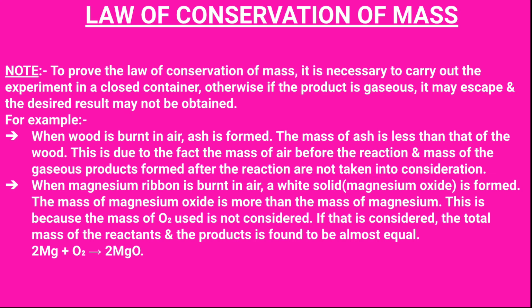The air which was there when the wood was a reactant was not considered, and when the ash is formed, some gaseous products also come out, so that mass is also not considered. That's why there is a difference of mass between reactants and products.